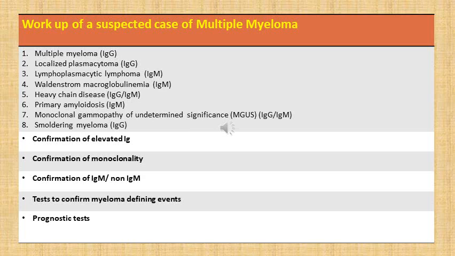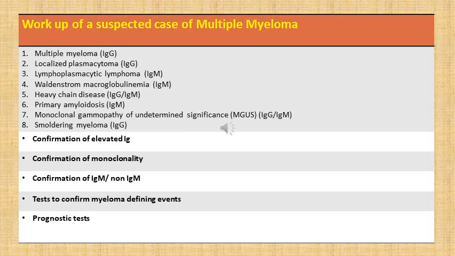So we will start with confirmation of an elevated immunoglobulin, whether at all there is raised immunoglobulin in a patient with the characteristic setting, for which we have just discussed the various clinical features of multiple myeloma. So if you have clinically suspected a patient to have multiple myeloma, we'll start with confirmation of elevation of immunoglobulins. If they are elevated, then we confirm whether this elevation is polyclonal or monoclonal. If it is monoclonal, then we confirm whether it is IgM or non-IgM.